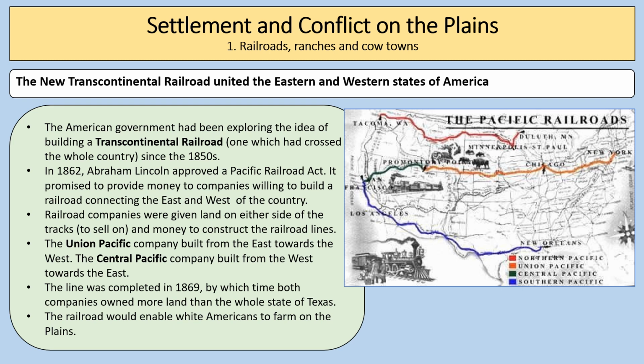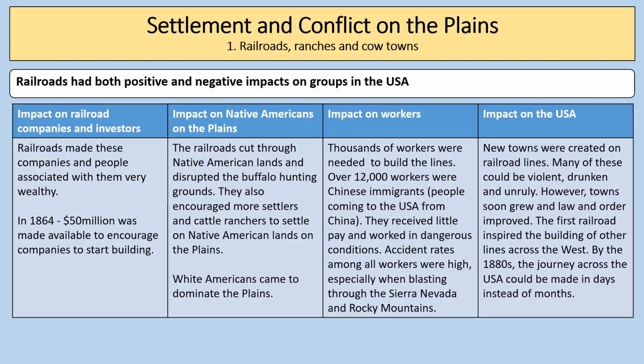The line was completed in 1869, by which time both companies owned more land than the whole state of Texas, and the railroad would enable white Americans to farm on the plains, and really opens up the plains to westward expansion. So the railroads had both positive and negative impacts on groups in the USA. In terms of the impact on railroad companies and investors, railroads made these companies and people associated with them extremely wealthy. By 1864, $50 million was made available to encourage companies to start building.